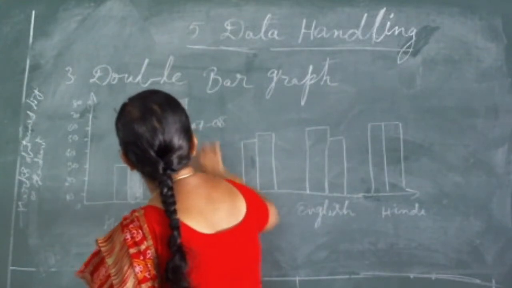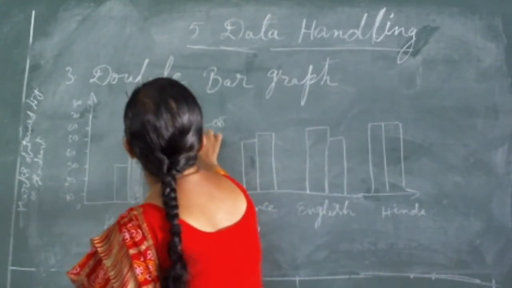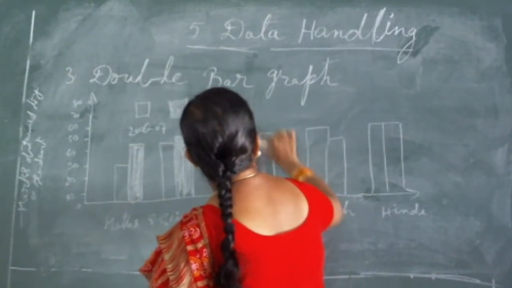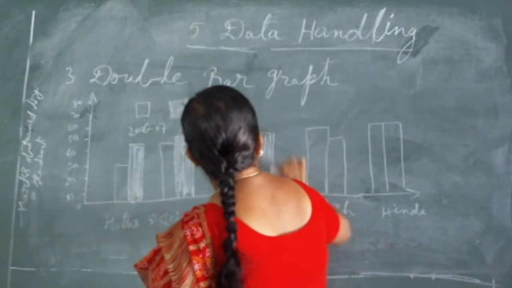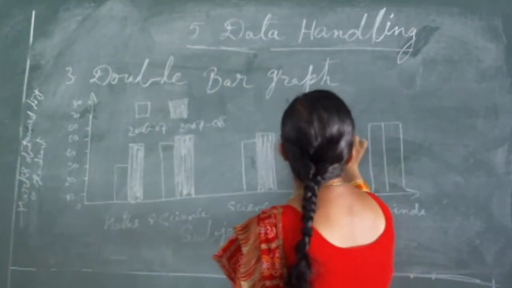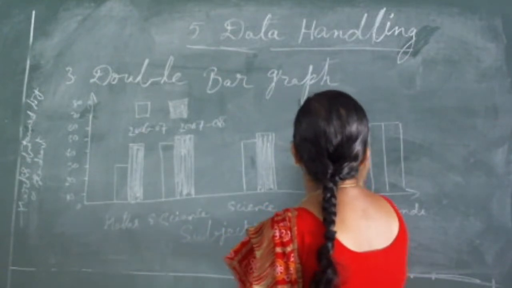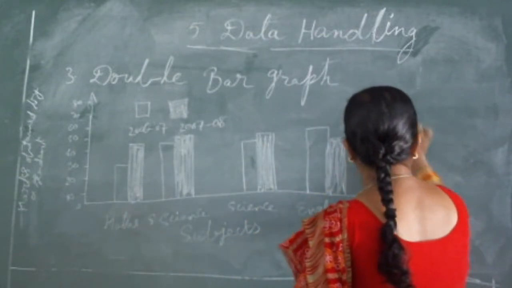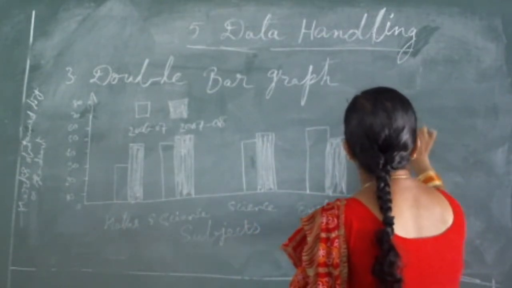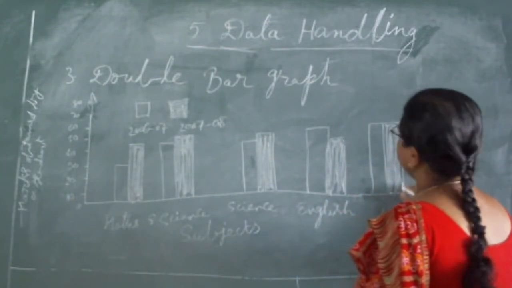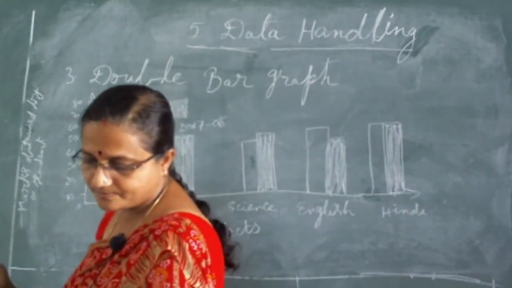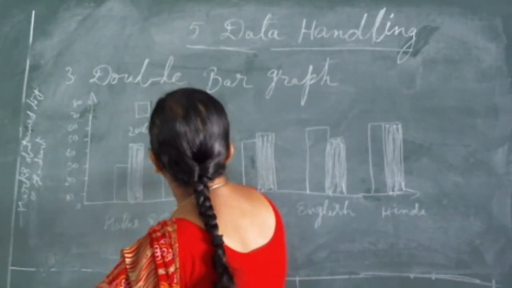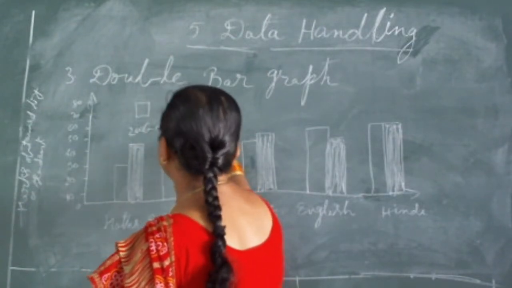Here everybody look at here. You can look at your textbook also so that you can understand the concept. If you are not able to look at the blackboard properly, then you can look at your textbook also. The examples were given in your textbook. What I told you here, the shaded portion represents the marks of the student in 2007 and 2008.